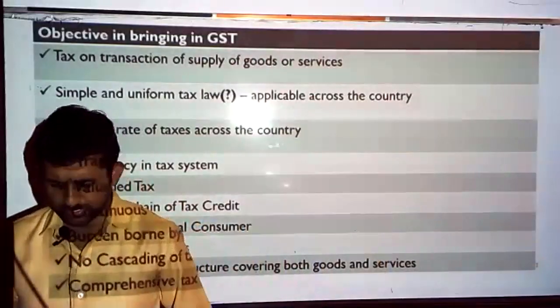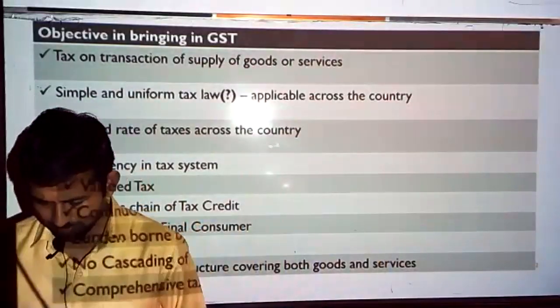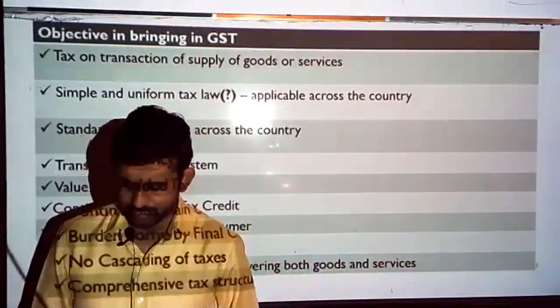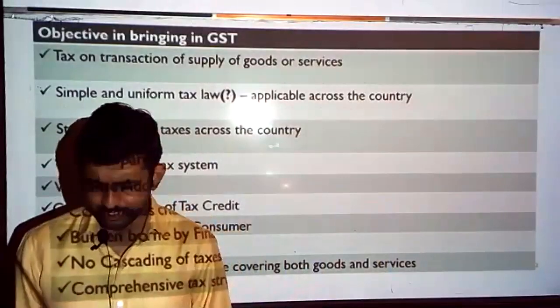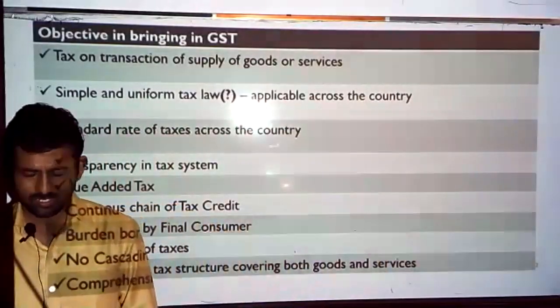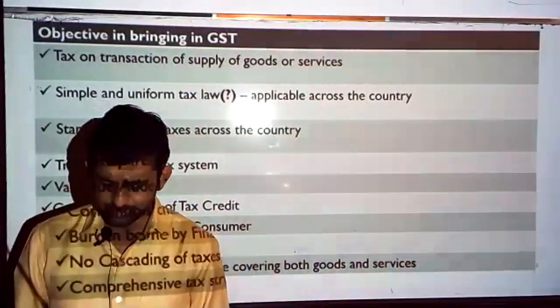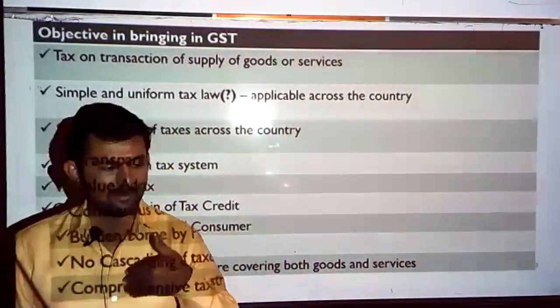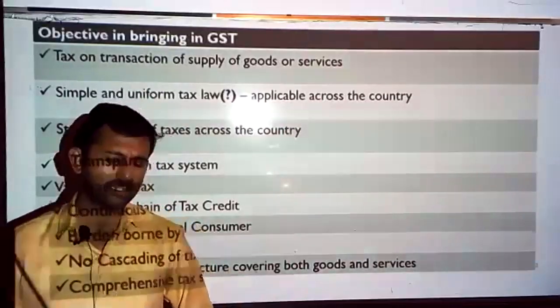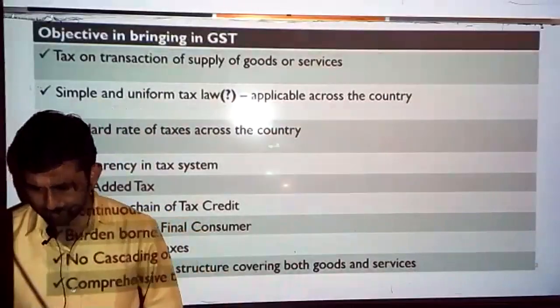Next, so we'll continue from the previous class. In the previous class, we discussed what are the deficiencies in the pre-GST era. Prior to introduction of GST, in the earlier indirect tax laws, what were the deficiencies or difficulties faced by the taxpayers or the businessmen, we have seen in the previous class.